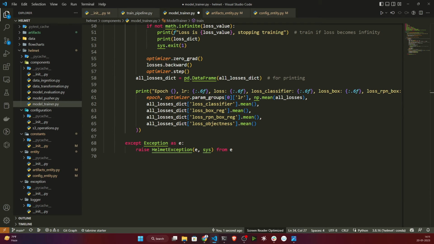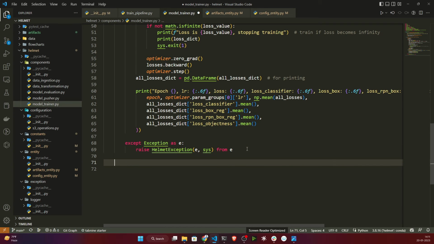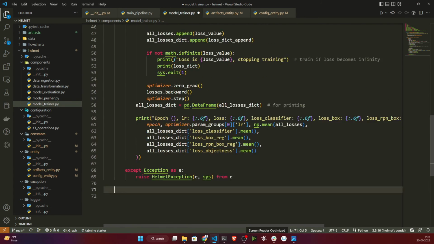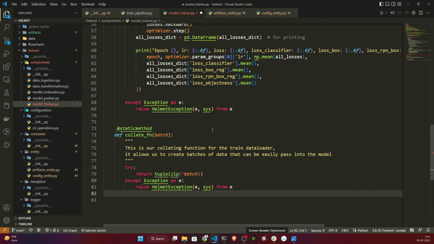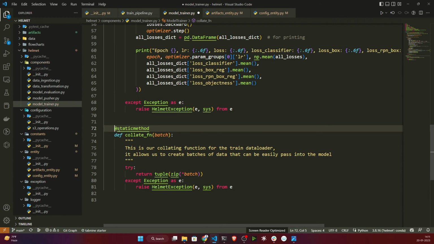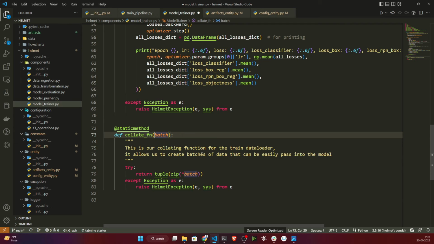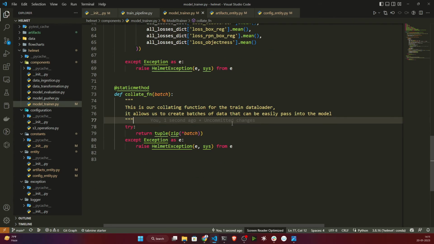Then I also need to mention this collate method, I think you remember, for taking my data as a batch. Let me define it here, and I'm making it a static method because I'm not keeping it as a class method. I'm just keeping it independent so that I can access it from anywhere.